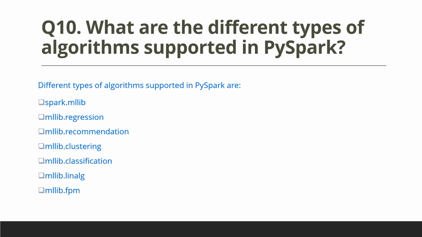What are the different types of algorithms supported in PySpark? The different types of algorithms supported in PySpark are spark.mllib, mllib.regression, mllib.recommendation, mllib.clustering, mllib.classification, mllib.linalg, mllib.fpm.